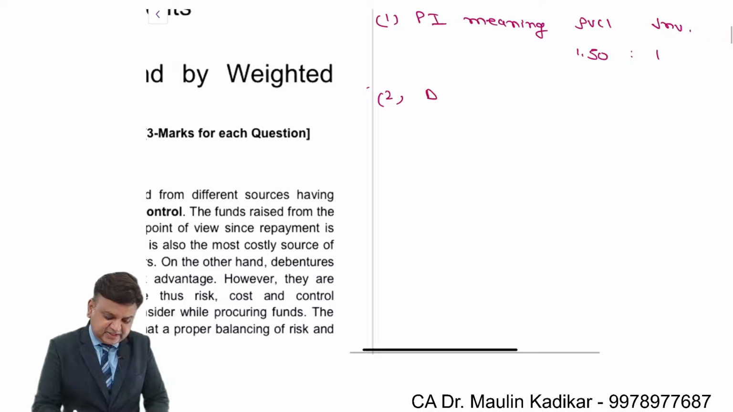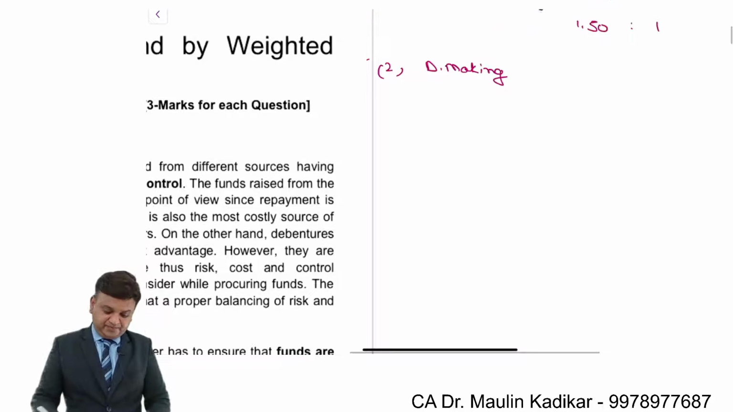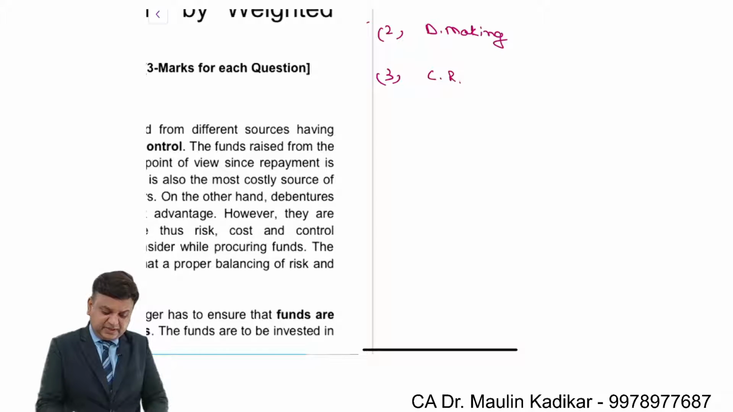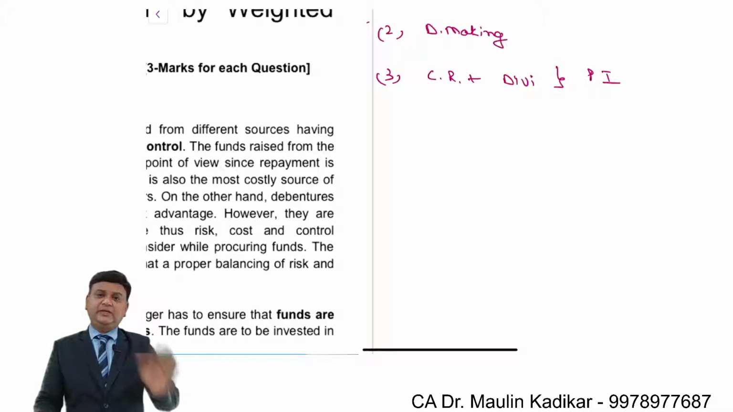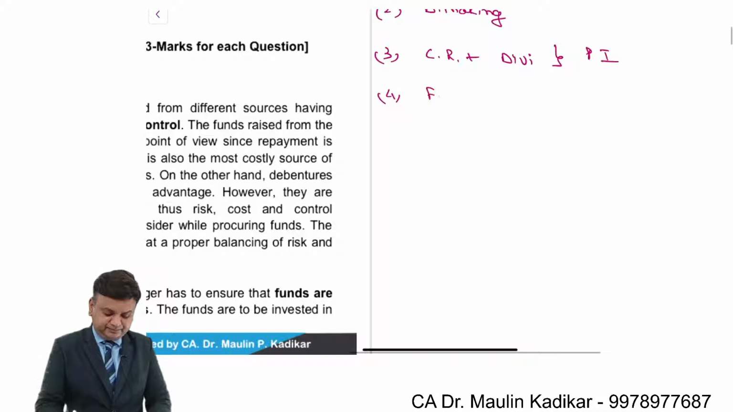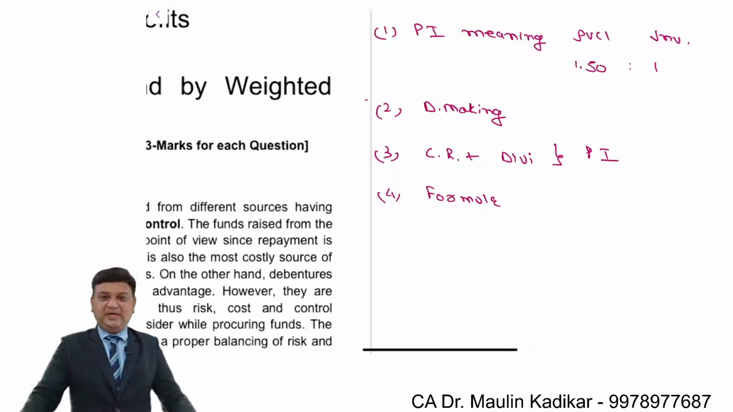Second, you can always write what the decision making criteria is. We can say that when PI exceeds 1, the project is worth accepting, and vice versa. Third, we can write a specialty about the profitability index criteria: when there is a situation of capital rationing and the projects are divisible in nature, then ranking the projects based on the PI criteria would be the best. That is what we can mention. And lastly, we can write the formula. These are the 4 things that you can always mention with respect to the PI criteria.